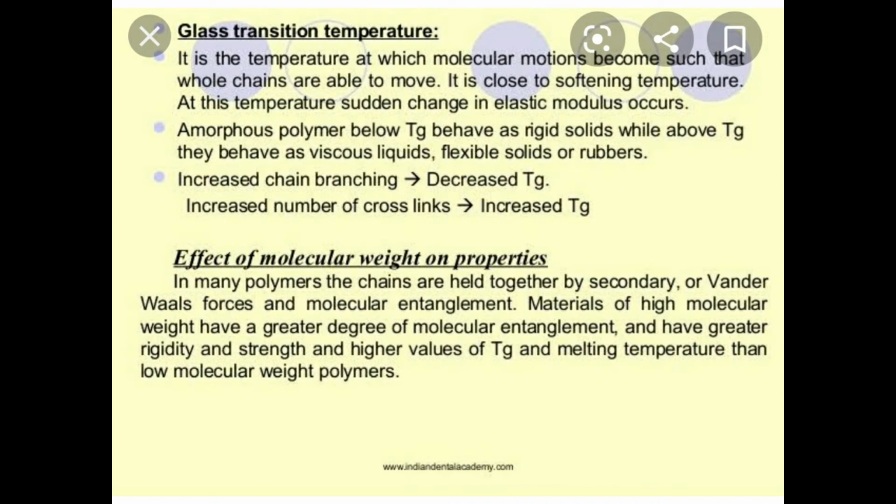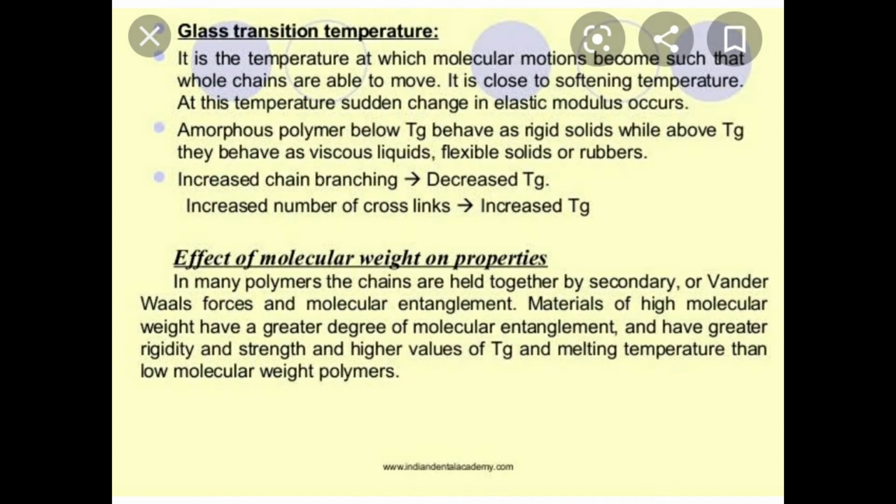Amorphous polymer below glass transition temperature behaves as rigid solids, while above glass transition temperature it behaves as viscous liquids, flexible solids, or rubbers. So the chain branching and molecular weight will always have an effect on this glass transition temperature.